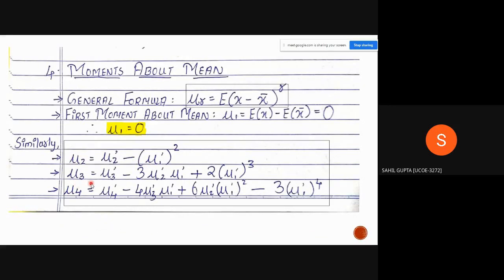Similarly, we can find the formula of mu 3. Mu 3 equals mu 3 dash minus 3 mu 2 dash mu 1 dash plus 2 mu 1 dash the whole cube. And mu 4 equals mu 4 dash minus 4 mu 3 dash mu 1 dash plus 6 mu 2 dash mu 1 dash the whole square minus 3 mu 1 dash raised to 4. These are some important formulas which will help us to solve our questions.